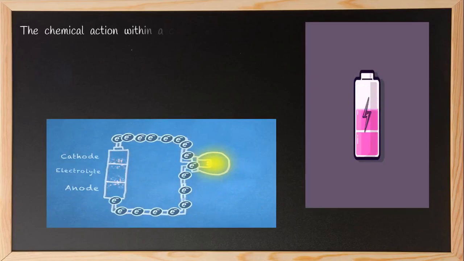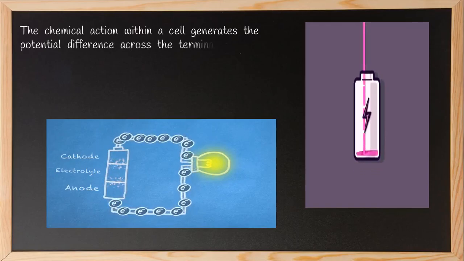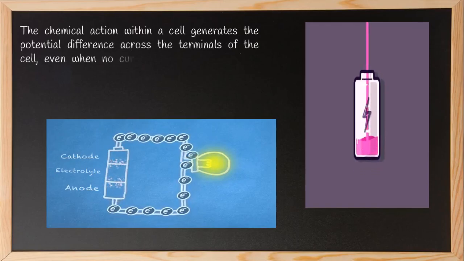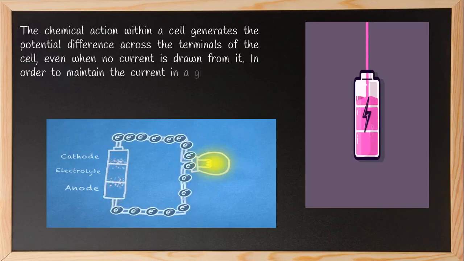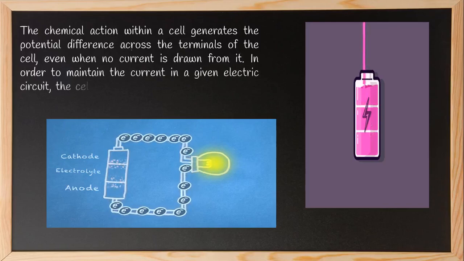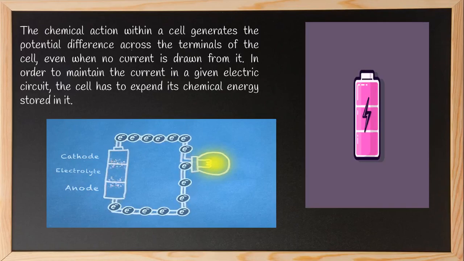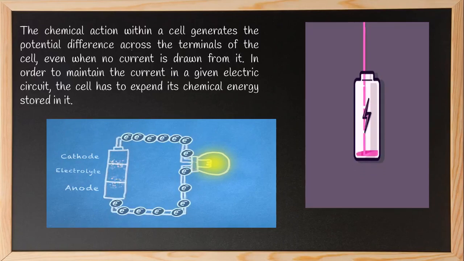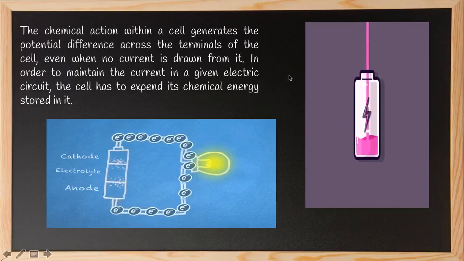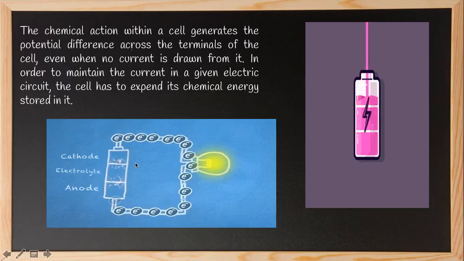The chemical action within a cell generates the potential difference across the terminals of the cell, even when no current is drawn from it. In order to maintain the current in the given electric circuit, the cell has to expend its chemical energy stored in it. So why do we observe potential difference? Potential difference is because of the battery. See, this is the battery, getting charged. This battery is responsible for potential difference.